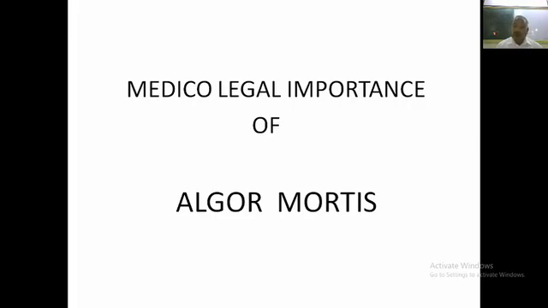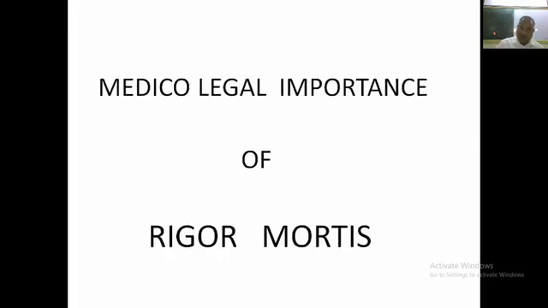Medico-legal importance of rigor mortis, that is body temperature. We have discussed it. Medico-legal importance, rigor mortis, stiffening of various body muscles after death. Immediately, what are the signs of death? A doctor must know. Immediate sign of death, early sign of death, late sign of death. And we have discussed all this in the chapter of thanatology. Thanatology is changes occurring in the dead after death.